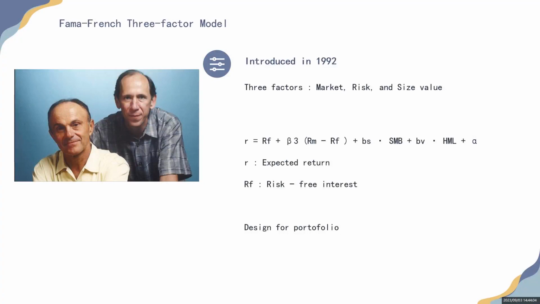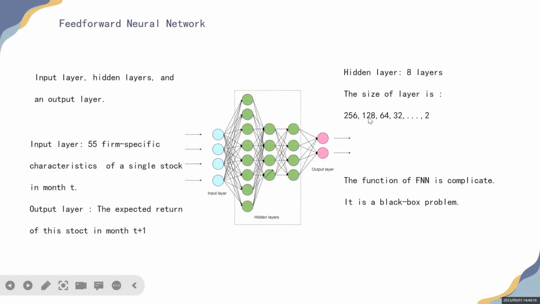As technology advances, deep learning models are being applied to asset pricing. They do not need strict assumptions, and it has been proved in some research that deep learning models are better than the traditional three-factor model. One of the most classic deep learning models is the feed-forward neural network. It is called FNN. There are three kinds of layers: input, hidden, and the output layer.